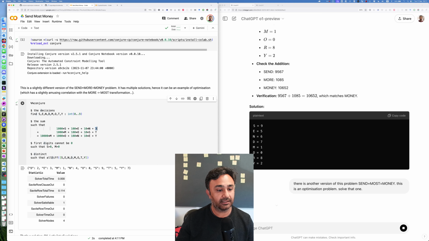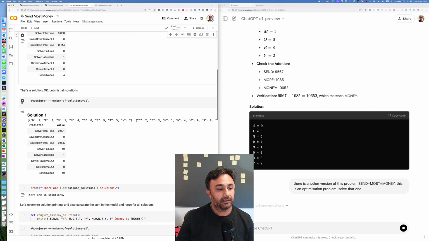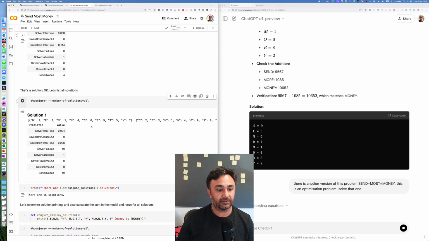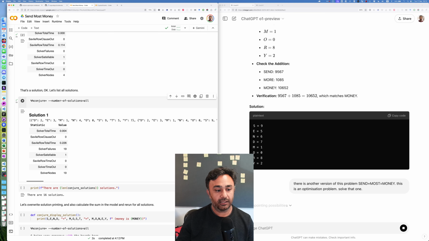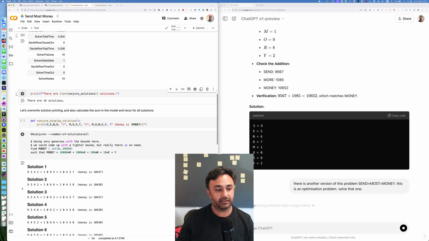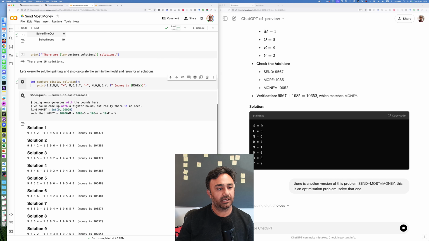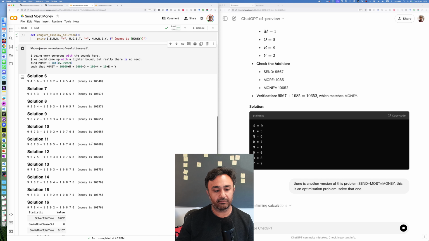So send most money. If you just call Conjure like that, it gives you a solution, which isn't necessarily the optimal. Then you can say, give me all solutions to Conjure, and it's going to produce a bunch. They are printed here in a not very useful way. Then I can say, how many are there? 16. I can define a way of printing the solutions, and then say, give me all solutions again, which it should now print in a nicer way.